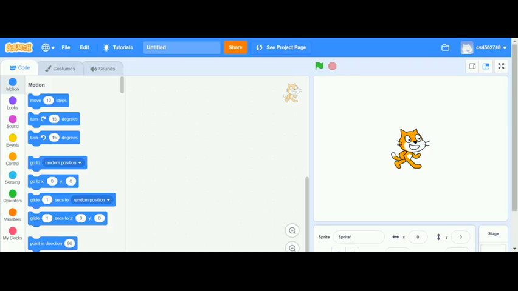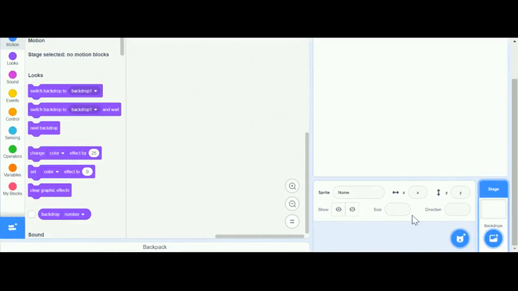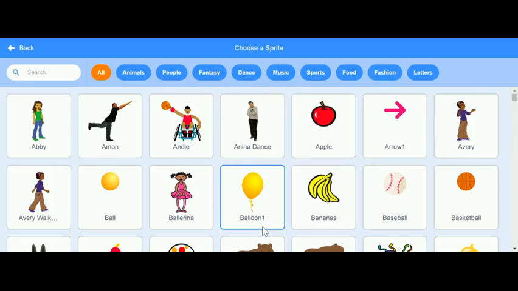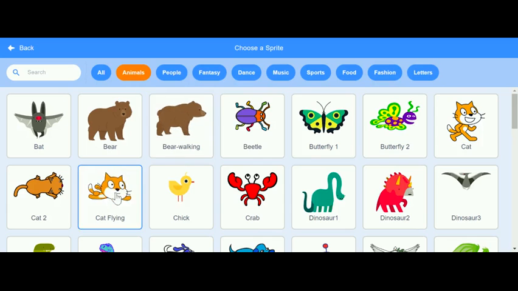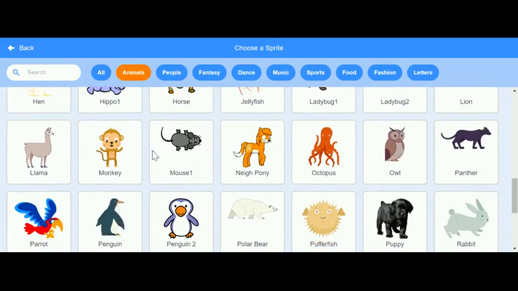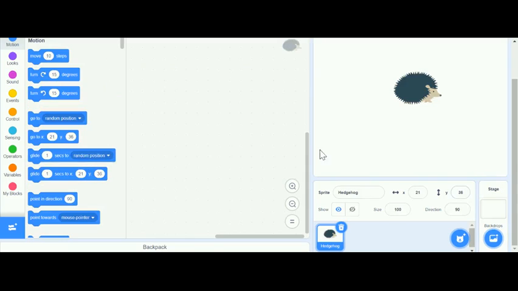If you see right here, my screen is right here, and the first thing you would like to do is change the name to anything. I'm going to change it to "I am an animal." So first let's start by choosing a character. Click over there, go to animals, and choose any animal. For now, I will choose this hedgehog.